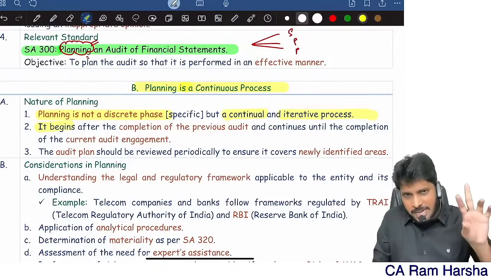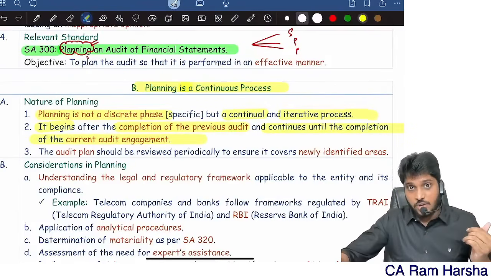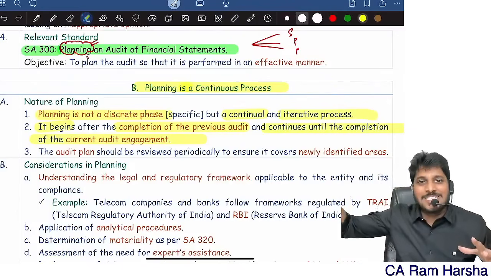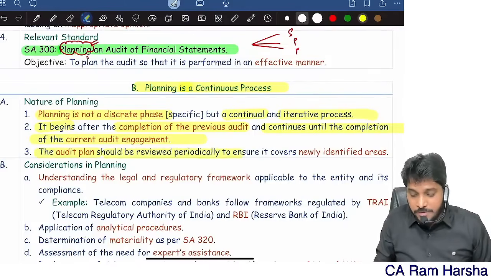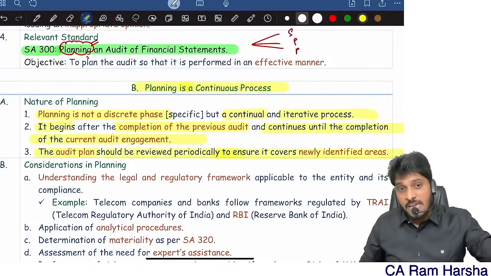So generally planning begins after completion of the previous audit and continues until completion of the current audit. Once I complete the previous audit in the same company, I will immediately start working on the next year's audit. Then the audit plan should be reviewed periodically to ensure that any newly identified areas will not be missed.